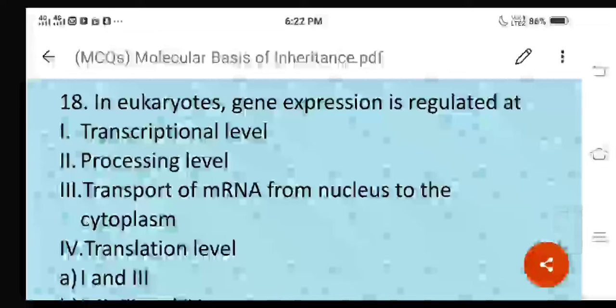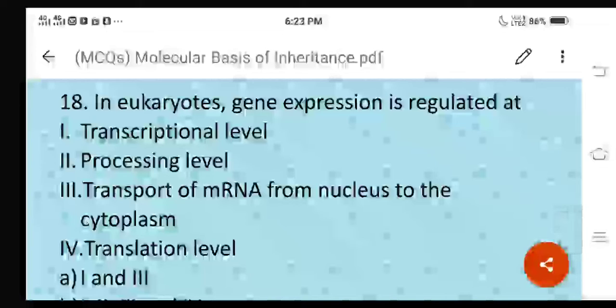But what is the difference in case of bacterial cells here? It occurs at only one level, that is transcriptional level, because the whole process, transcription as well as translation, occurs inside the cytoplasm only in case of bacterial cells, because there is no separation or compartmentalization of nucleus and cytoplasm.